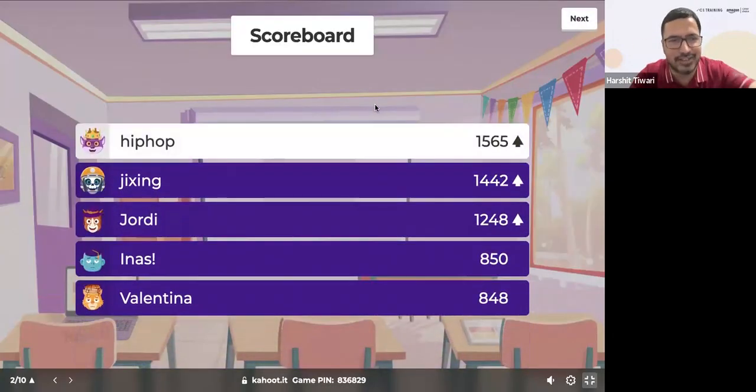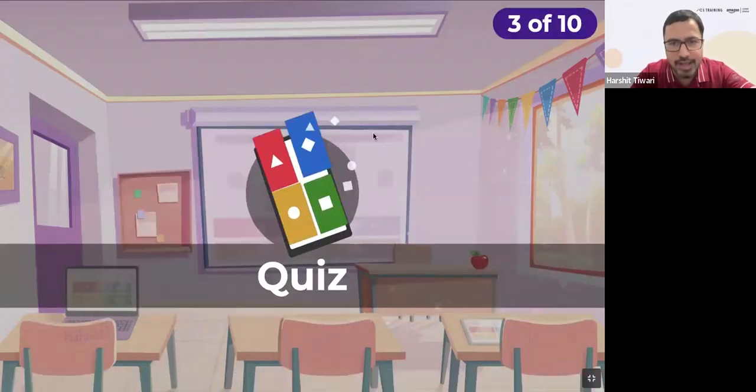Okay, so that gives new people the lead. Hip hop is in the lead, awesome, with 1565. Jixing is second with 1442. Jordy is at 1248. Awesome, okay, let's move on.